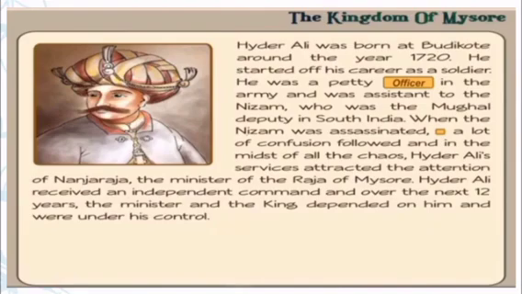Hyder Ali received an independent command, and over the next 12 years, the minister and the king depended on him and were under his control.